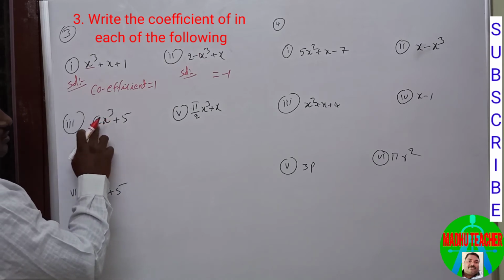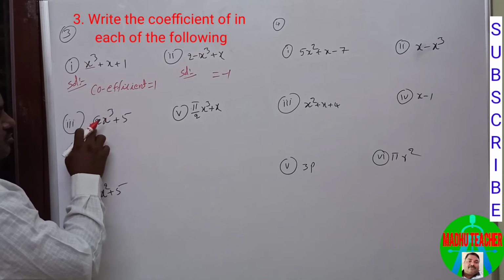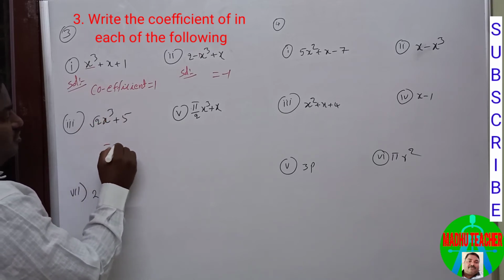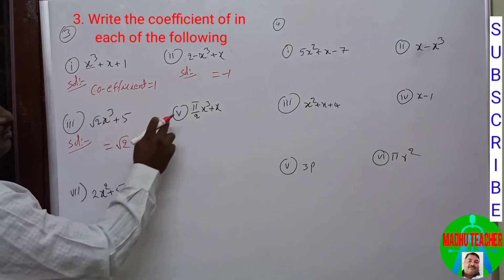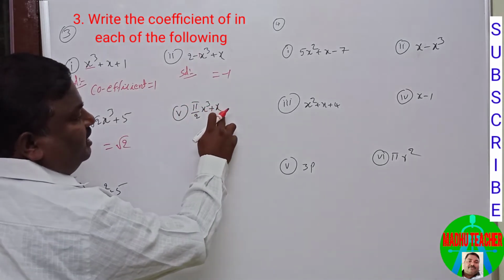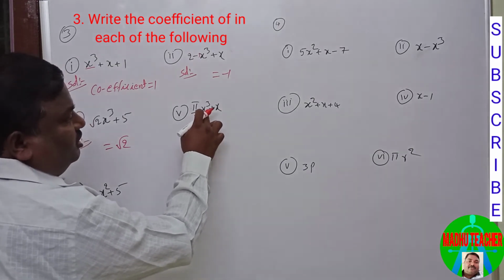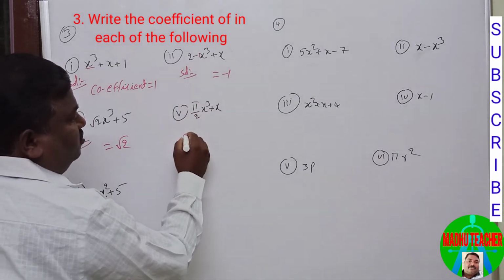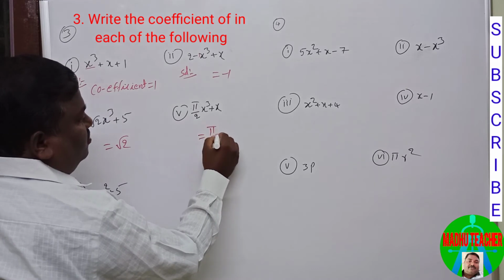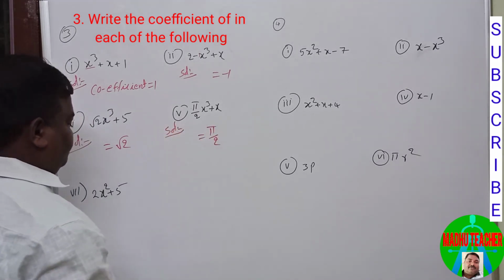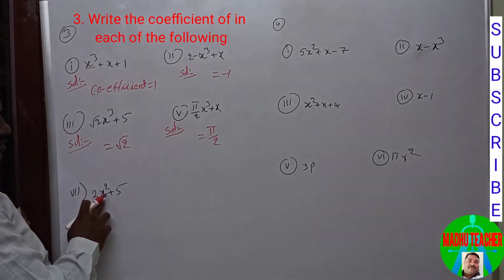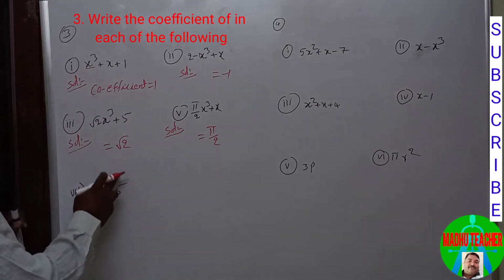So here root 2 x cube plus 5. The multiple of x cube is root 2. So coefficient equal to root 2. Next one is pi by 2 x cube plus x. This is x cube. Its coefficient is pi by 2. So coefficient equal to pi by 2. Next, 2x square plus 5.